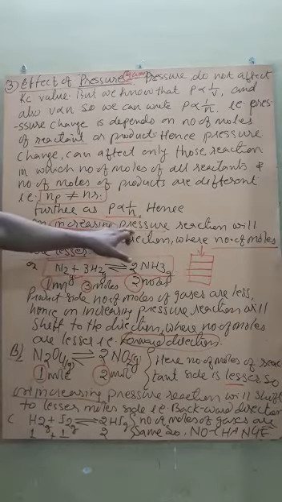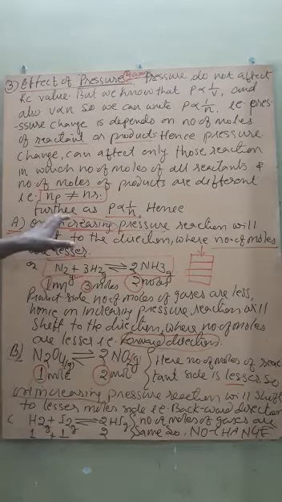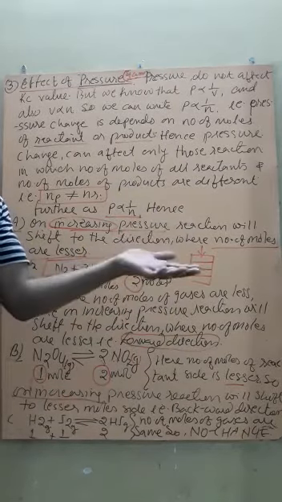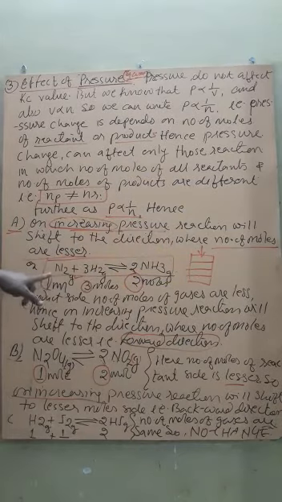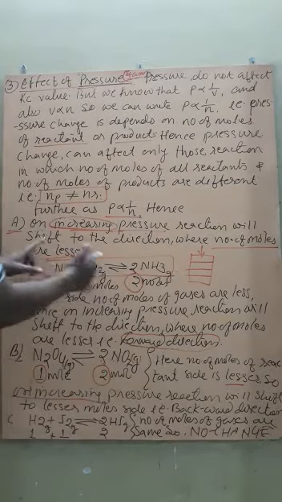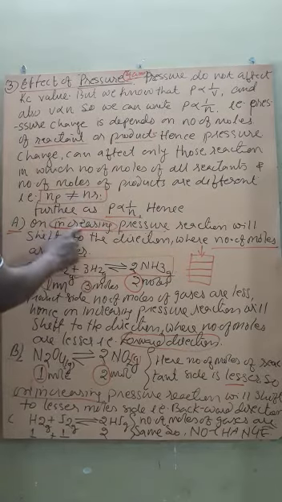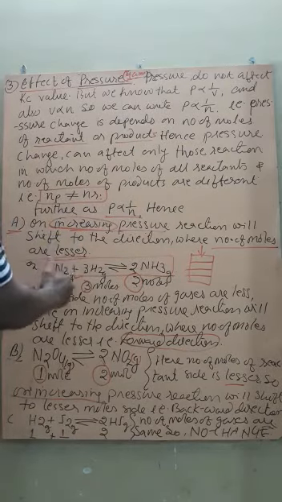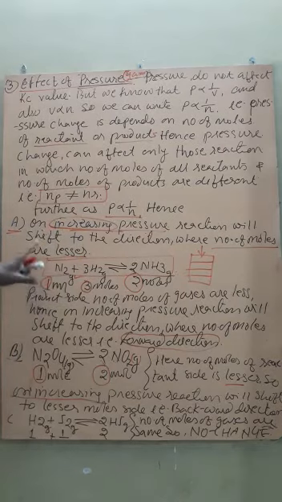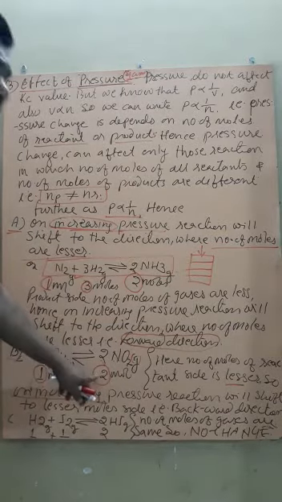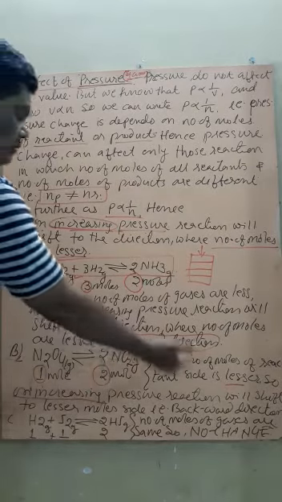Like for this reaction, what will be the effect if the pressure is decreased? Instead of increasing, if we say pressure is decreased, then on decreasing pressure the reaction will shift to the direction where the number of moles is higher. Now the number of moles is higher on the reactant side, so on decreasing pressure the reaction will shift to the backward direction. Similarly here, if you decrease the pressure, the reaction will shift to the direction where more moles are present, that is, the forward direction.